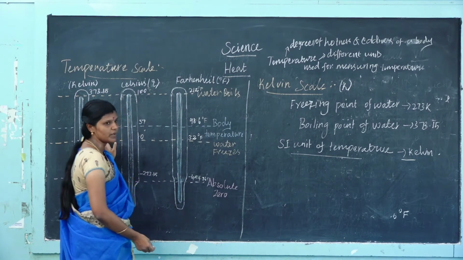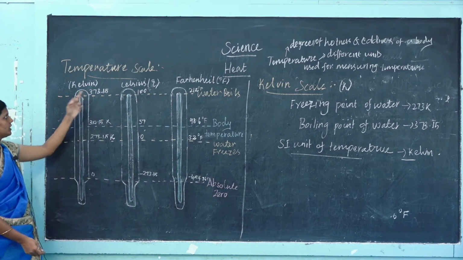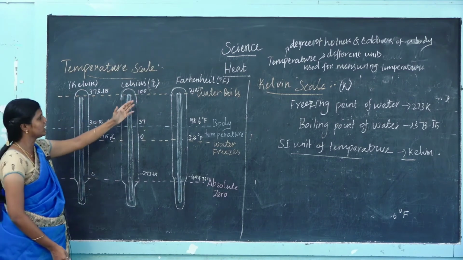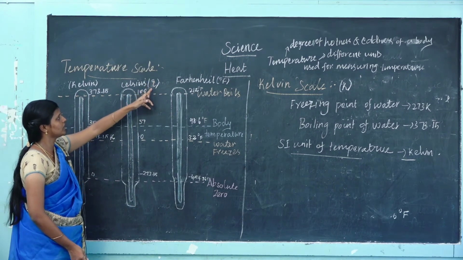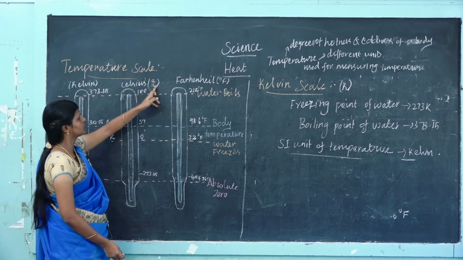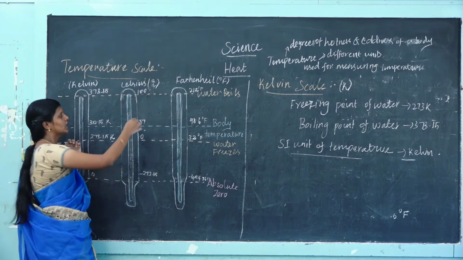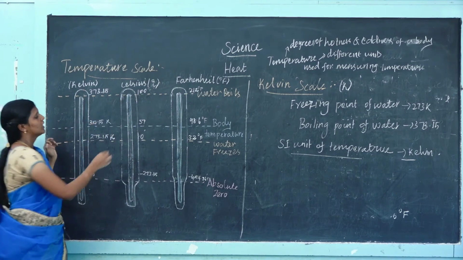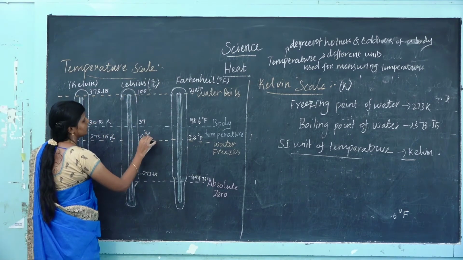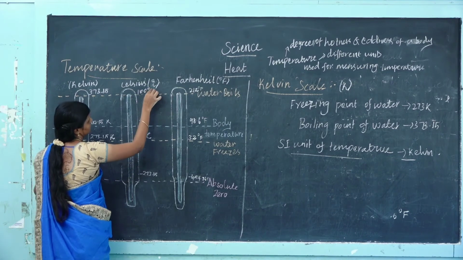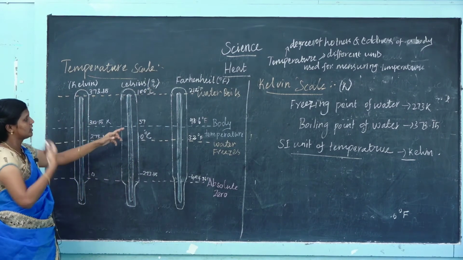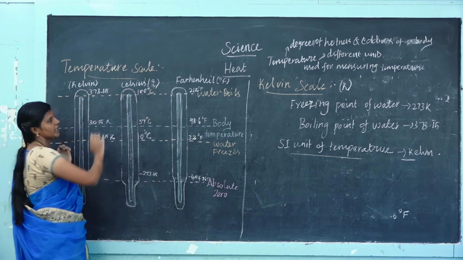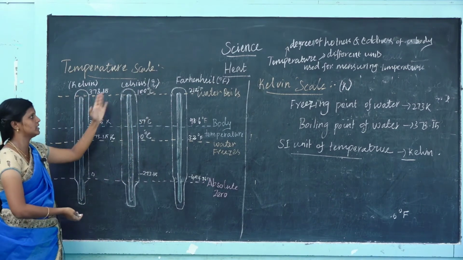Different units are used for measuring temperature: Celsius, Fahrenheit, and Kelvin. According to the Celsius scale, the temperature of an object is denoted by degree Celsius. The boiling point of water is 100 degrees Celsius, and the freezing point is 0 degrees Celsius. Normal human body temperature is 37 degrees Celsius. It was invented by Anders Celsius, so it is called the Celsius scale.